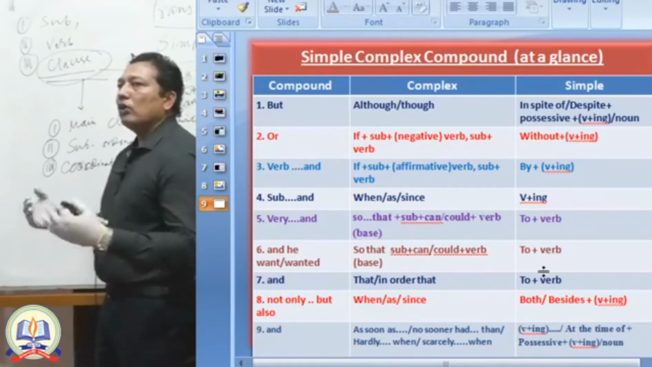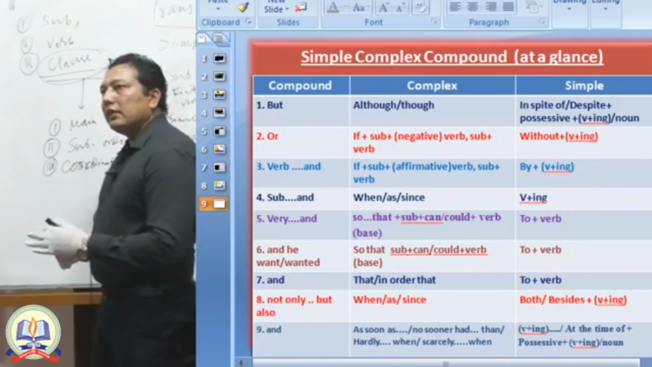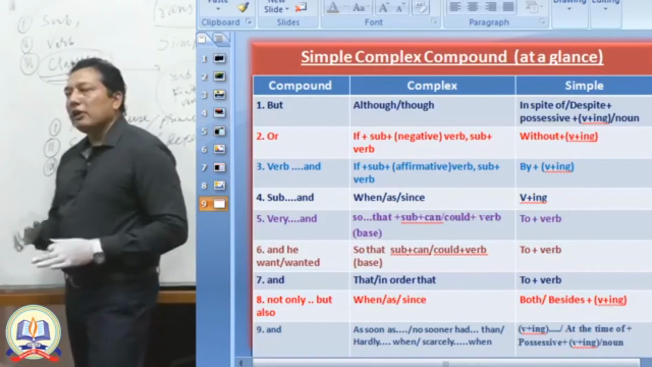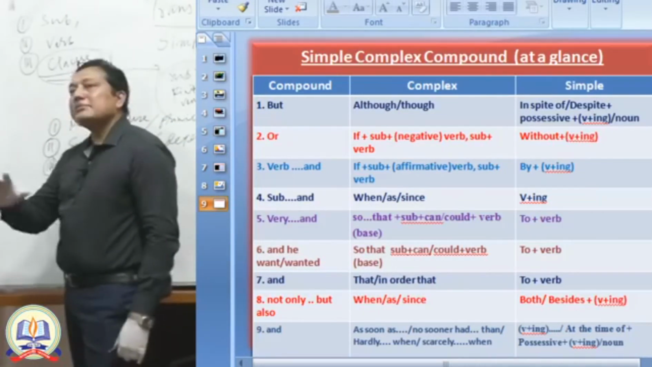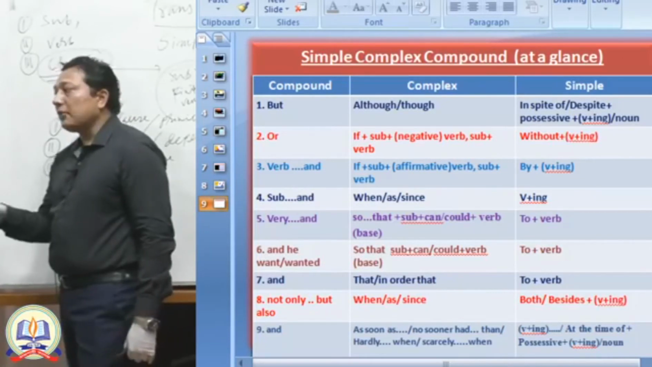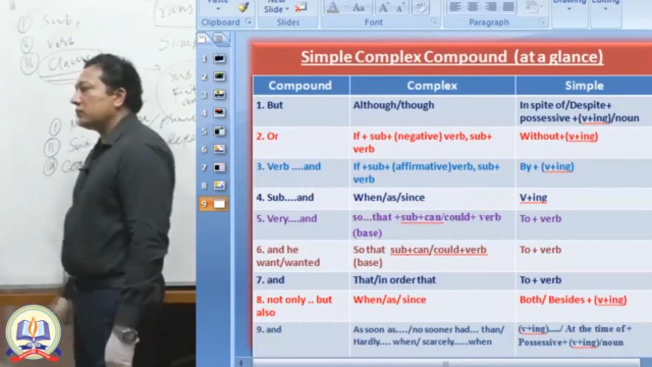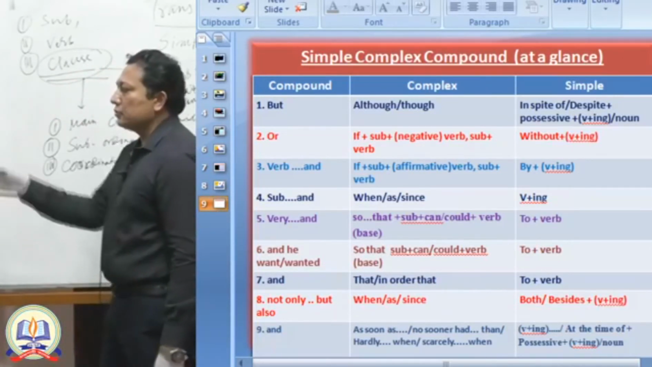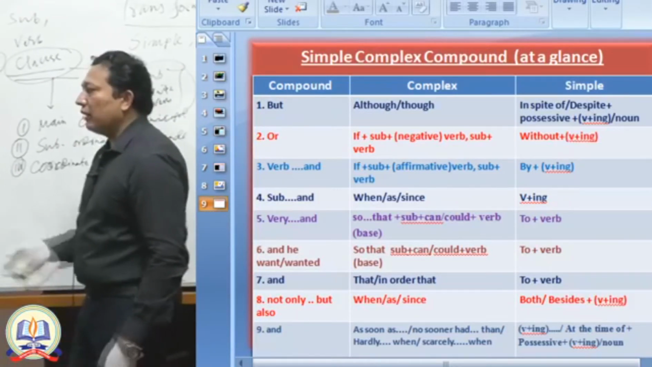So though I went there, if you want to make a phrase from this clause, of course you have to write it down in this way: in spite of my going. These are the very fundamental rules you have to memorize, and this diagram is very easy to memorize. So I will provide it to you next.